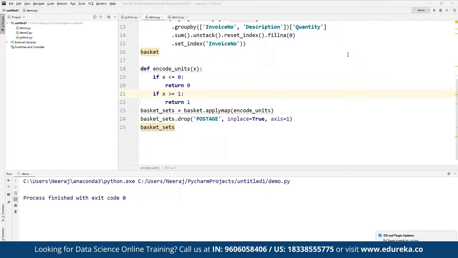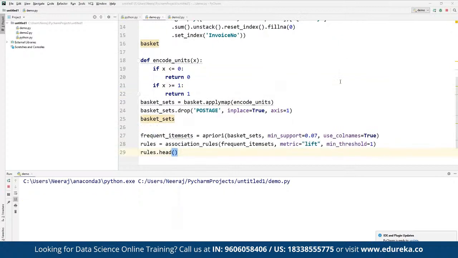For doing that, we can make use of frequent item sets, where we define the apriori from basket sets. Minimum support should be 0.7, and use column names should be true. The rules are defined with association rules, where we define the metric as lift and the minimum threshold set to 1.